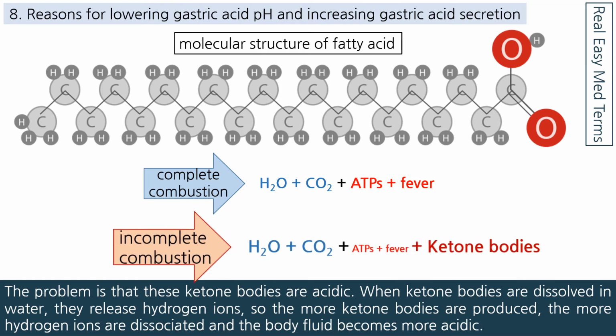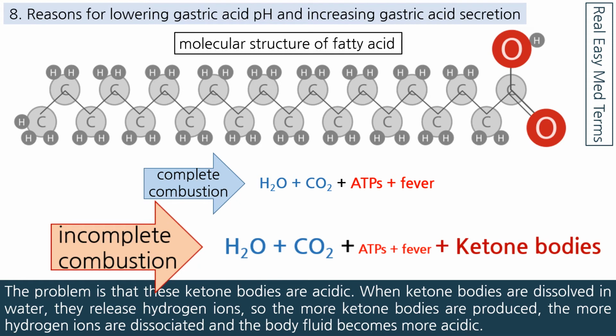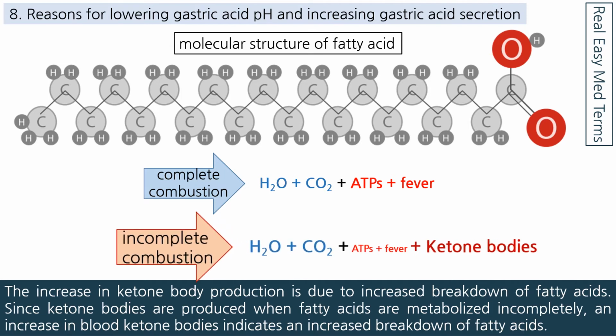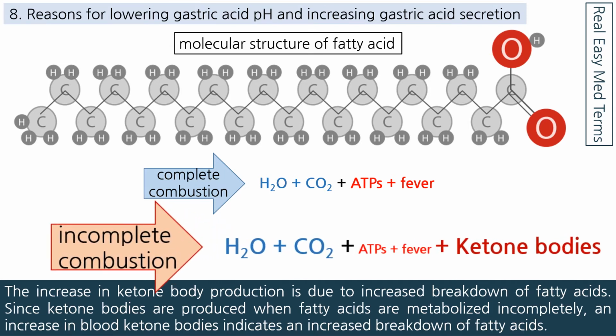When ketone bodies are dissolved in water, they release hydrogen ions, so the more ketone bodies are produced, the more hydrogen ions are dissociated and the body fluid becomes more acidic. The increase in ketone body production is due to increased breakdown of fatty acids. Since ketone bodies are produced when fatty acids are metabolized incompletely, an increase in blood ketone bodies indicates an increased breakdown of fatty acids.